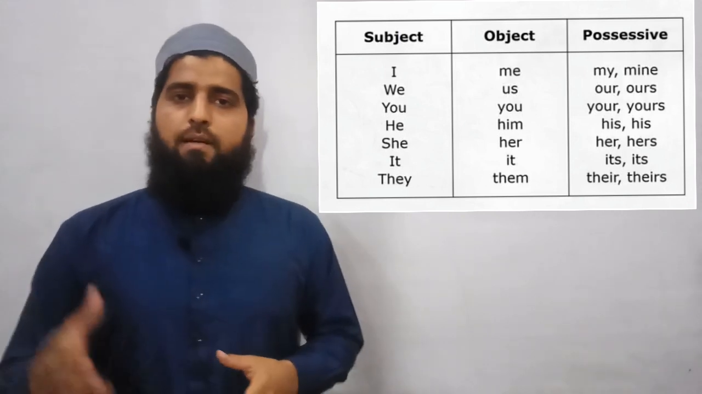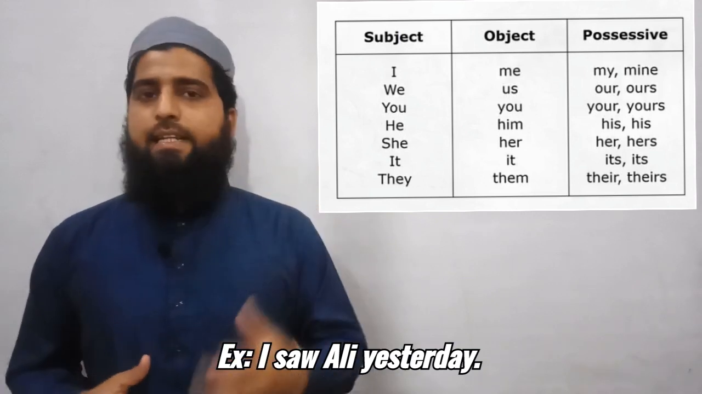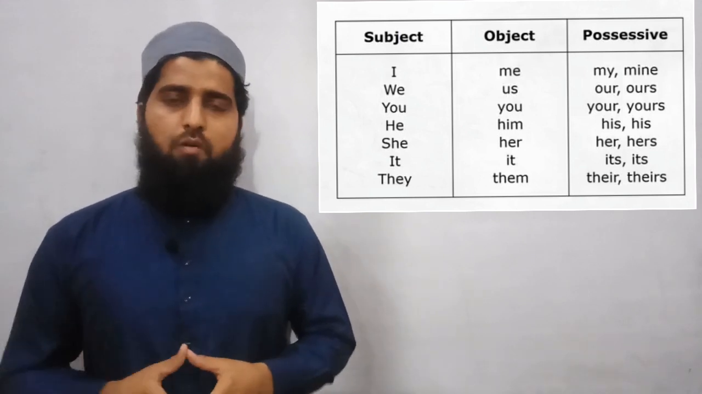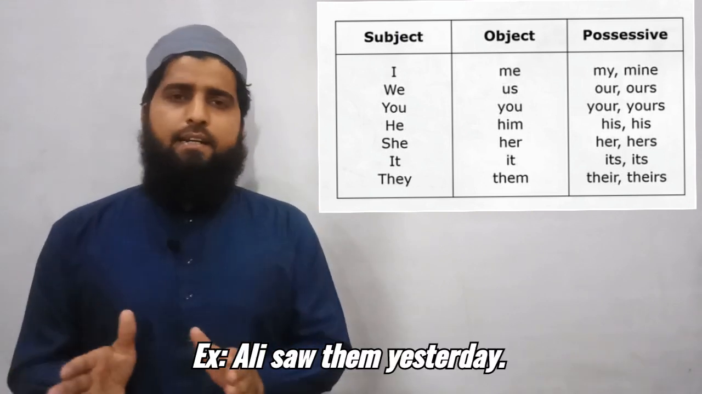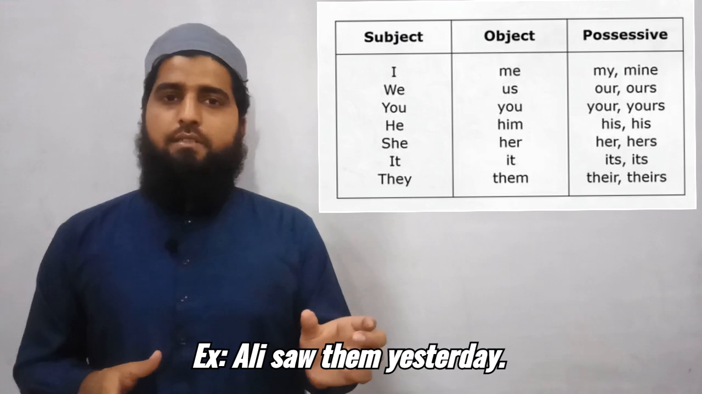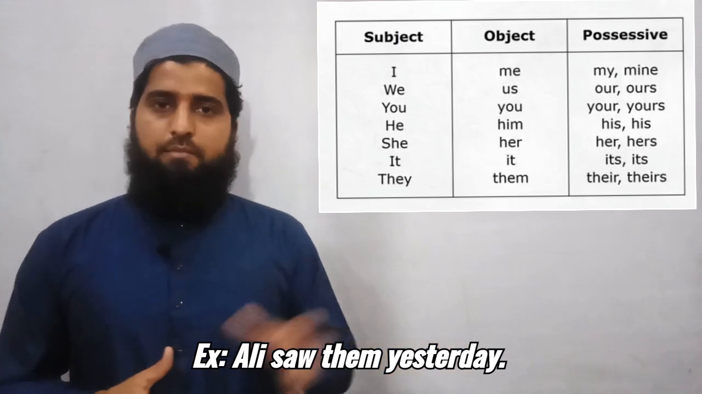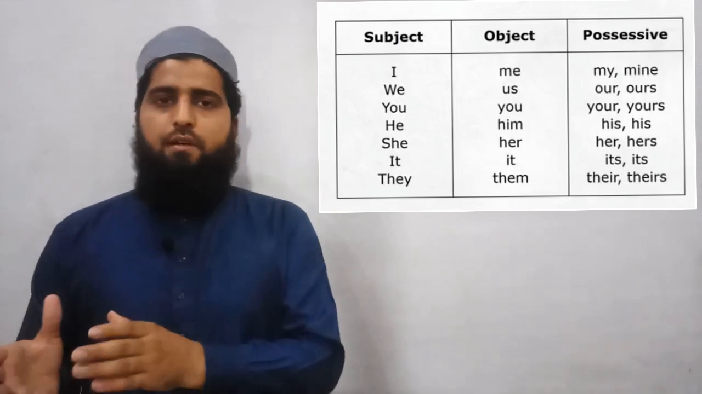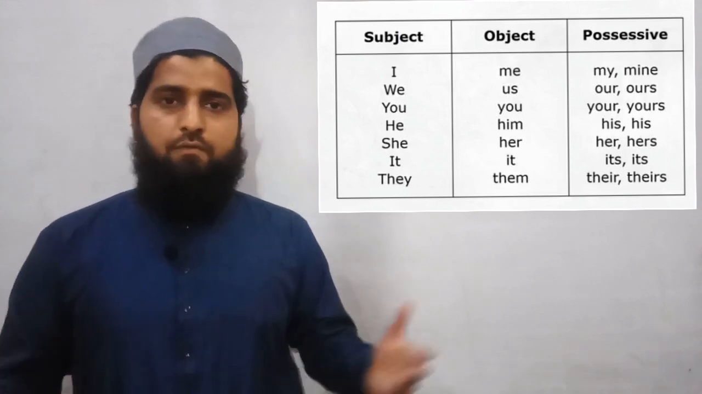See example, I saw Ali yesterday. Here I is the subjective form of pronoun, and for objective form, see example, Ali saw them yesterday. So them is the objective form here. Because Ali is a person who has done some action, Ali is the subject and them is the objective form of pronoun. We can't put subjective for objective and objective for subjective in a sentence. The sentence would be wrong.